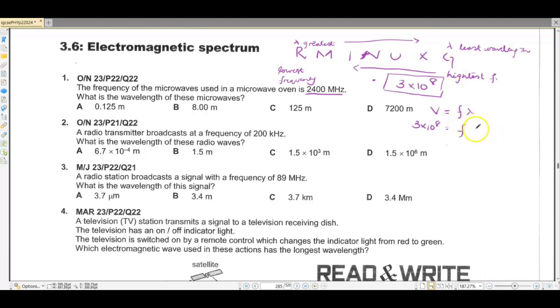Then the frequency: 2400 mega is 10 raised to the power 6 hertz, and then lambda. After we are done with the calculations, our answer is going to be 0.125 meters. So A is going to be our correct option.